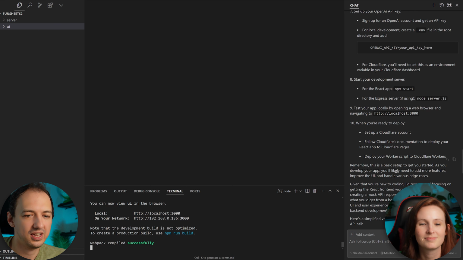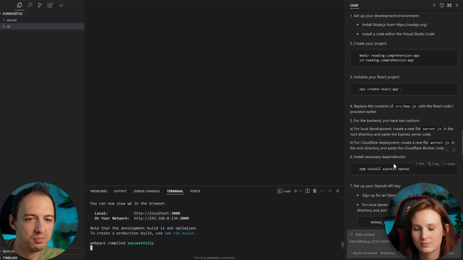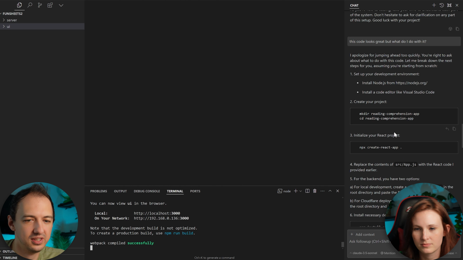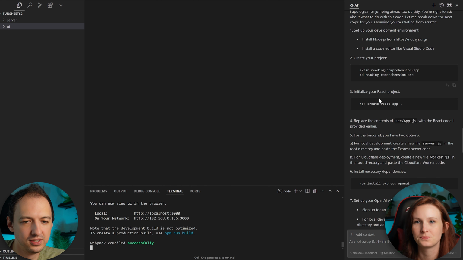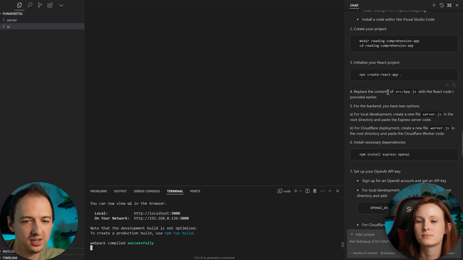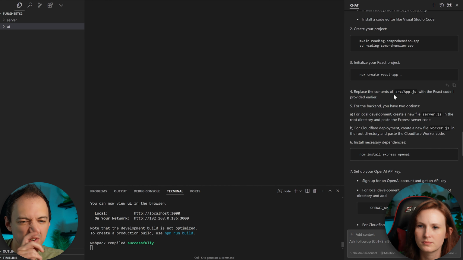Now let's go ahead and let's see. Does it tell us about initializing the server side of things? Set up your development environment. Yep. Okay. Create your project. Initialize your React project. Replace the contents of app.js with the React code I provided earlier. Okay, why don't you go ahead and do that?